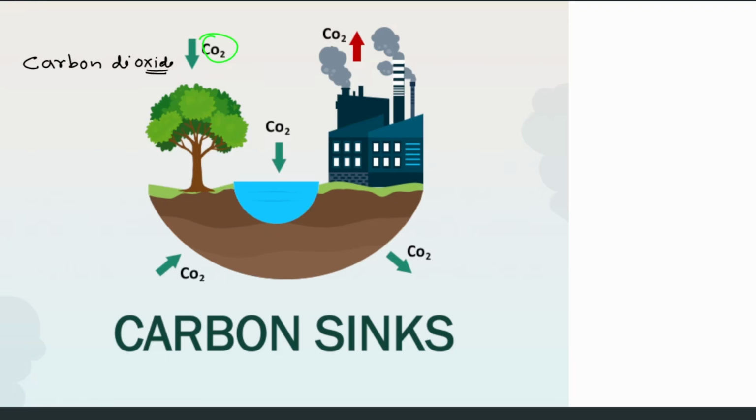What is absorbing the carbon dioxide? We all know the process of photosynthesis, that means synthesis of food by the plant for itself from carbon dioxide, in the presence of sunlight, using the energy of the sun.